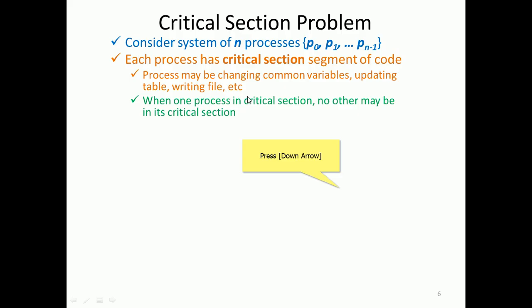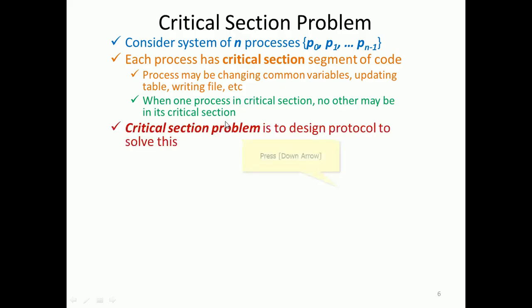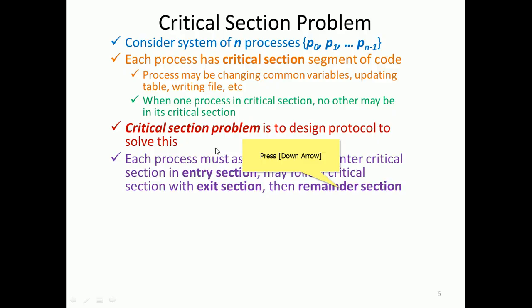So only one process should be allowed; no other may be in a critical section. The critical section problem is to design a protocol to solve this. Each process must ask permission to enter its critical section, and the critical section is followed by the exit section and the remainder section. So acquire the permission, execute the critical section, exit the critical section, and execute the remainder section, right?